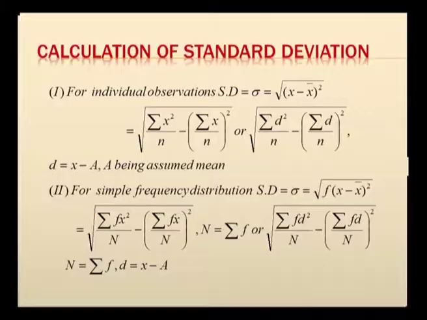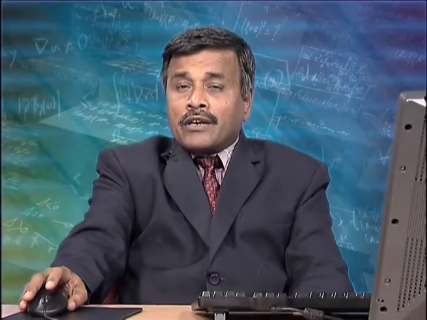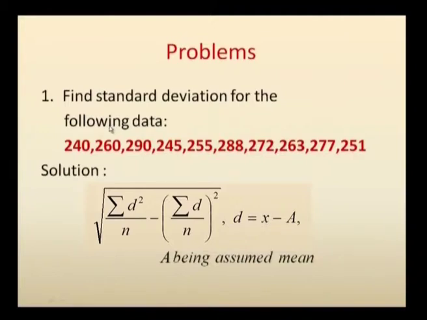Now, let us move to some simple problems where we can compute the standard deviation. First of all, for an individual series, let us see how to compute the standard deviation. Here we have a problem where we have to find the standard deviation for the given data. The data is as follows: 240, 260, 290, 245, 255, 288, 272 and so on, up to 251. Since this is a discrete series where the values are very big, we can use the deviation method.